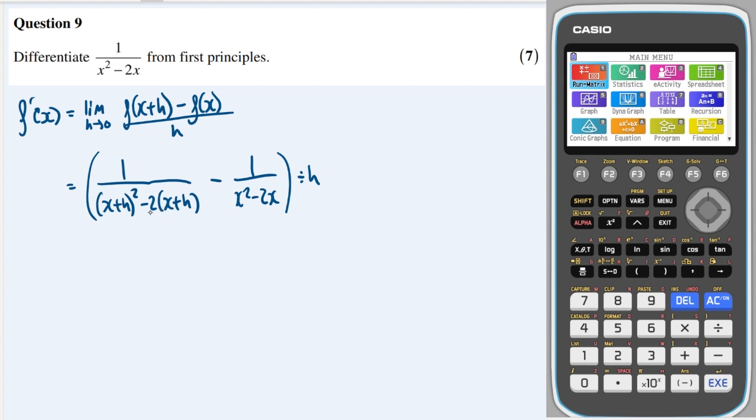Right, we're going to have to try and simplify this as much as possible, so we have to expand and cross multiply. I'm going to try and do it in as few steps as possible.